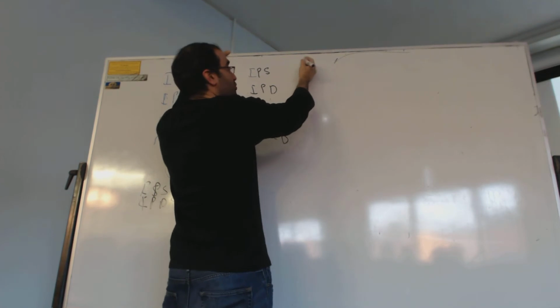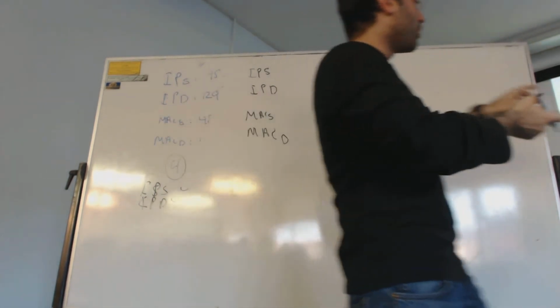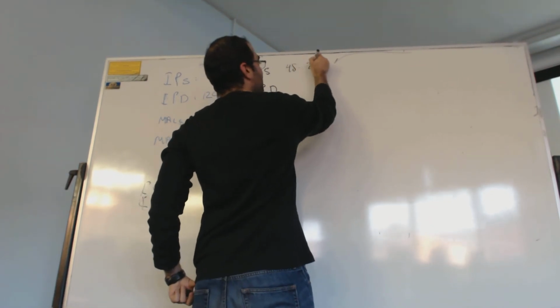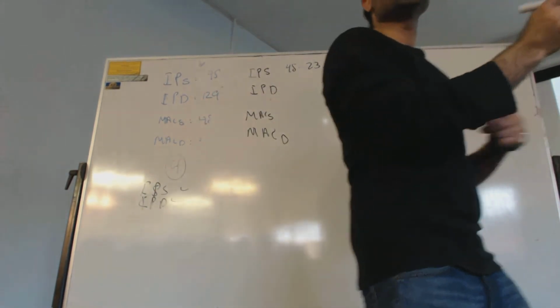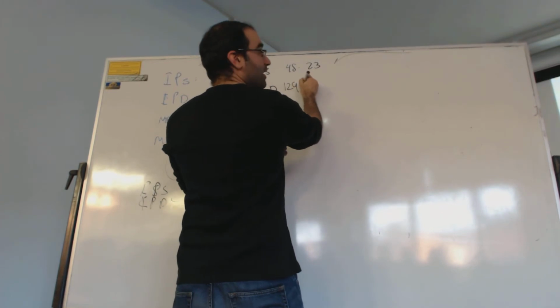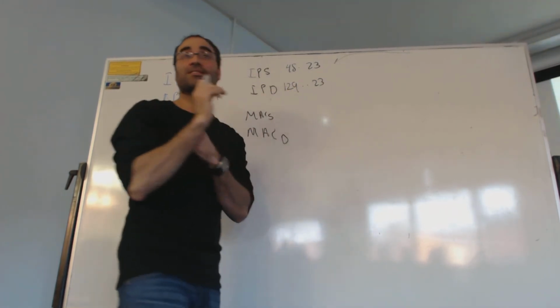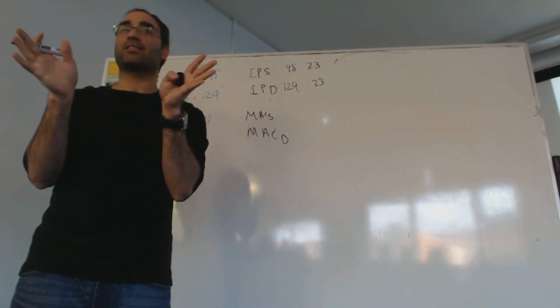I have the IP source, which in this example was 45.23. The IP destination is 129, ends with 23. Is that right? Yeah. So I'm trying to send a packet at the moment.